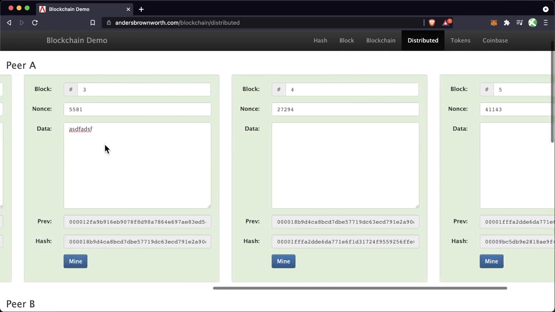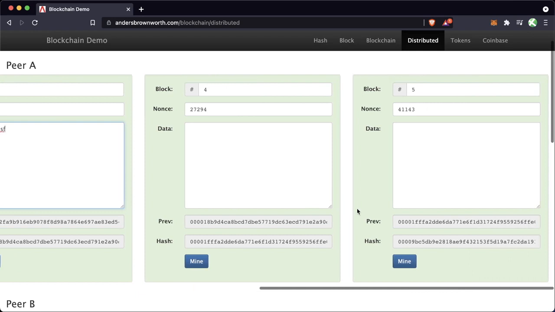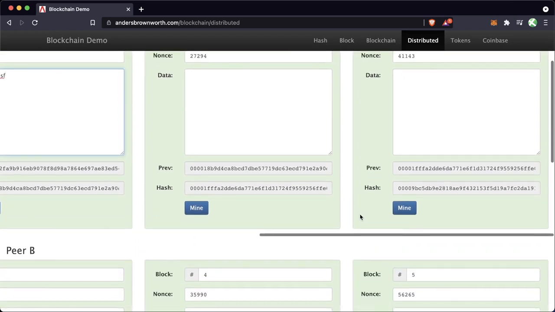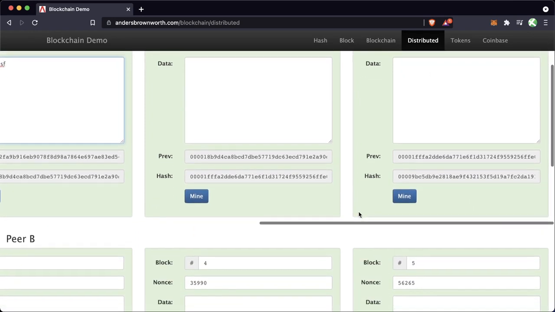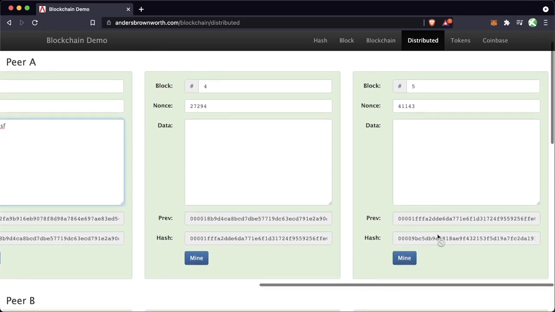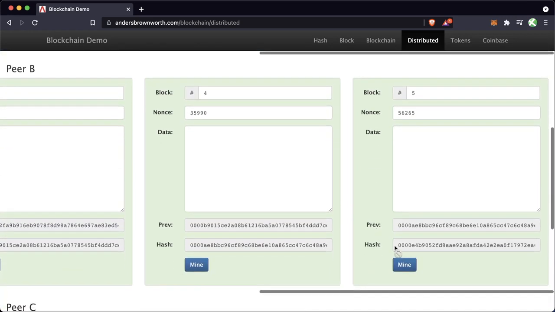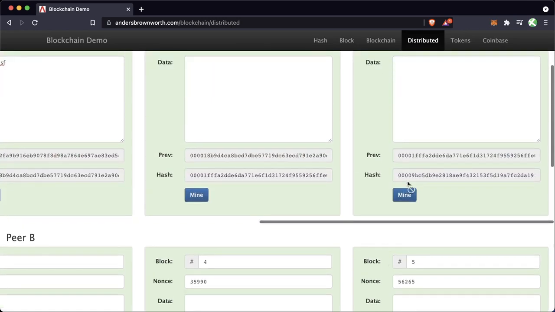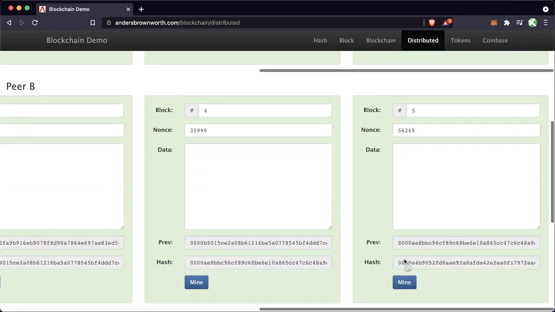However, in block number 3, there's something new, right? This is here and it shouldn't have been here. This is something that peer A put in by themselves. All that happens now is we look at all of the blockchains that are running the software and we're looking at all the hashes at block number 5. So peer A has this new hash now, 0009BC, but peer B has a different hash, 000E4B, right? So who's right? Is it peer A with their new stuff or is it peer B?